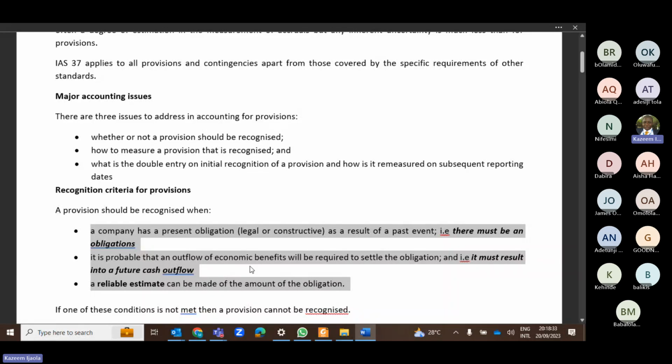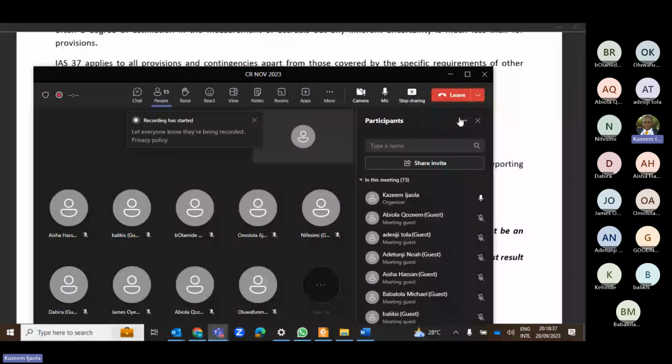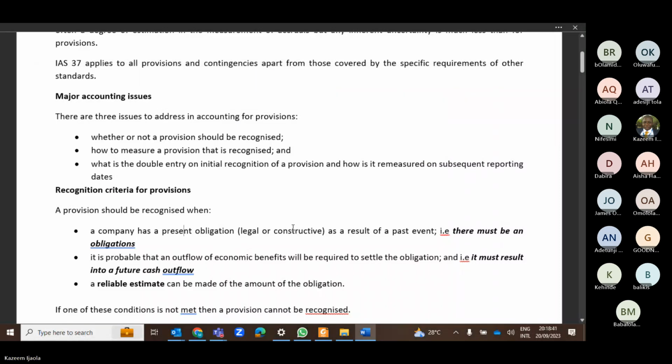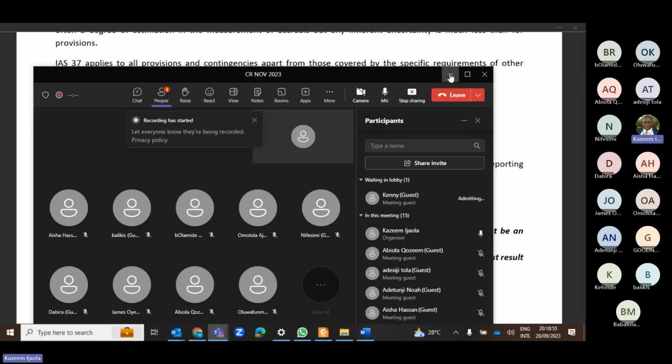What it simply implies is that there must be an obligation. For example, just assume that you are walking on the road now. Somebody calls you, "Oga, pay me my money, pay me my money." The first thing you ask the person is, what service did you render for me that I have to pay you for, right? Because before there can be any provision, there must be a past event, right?